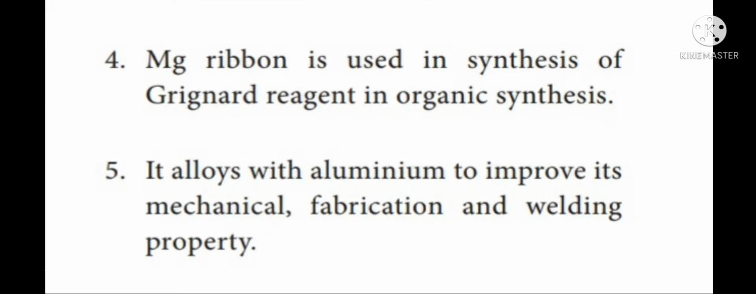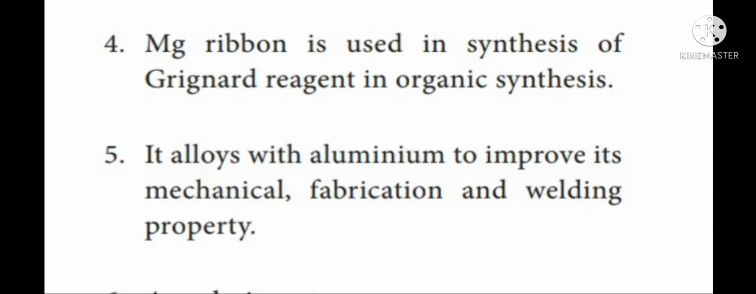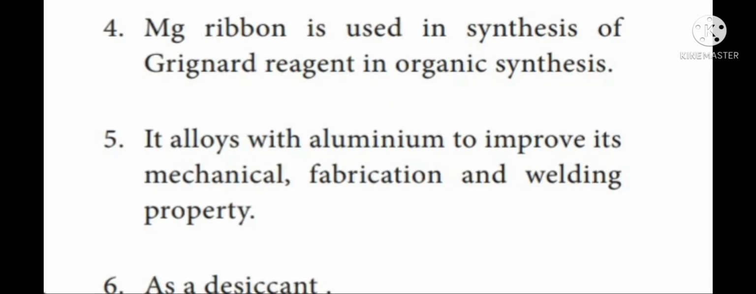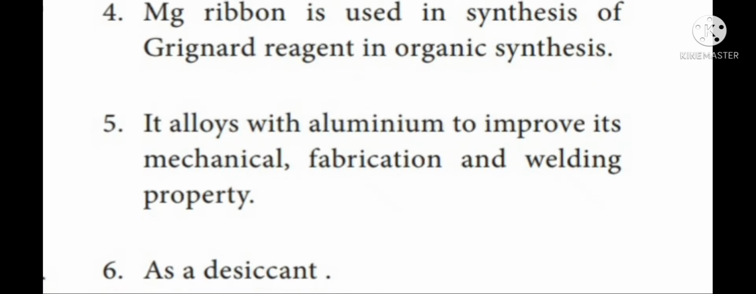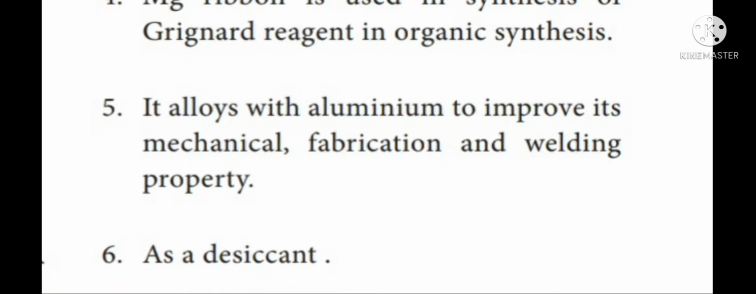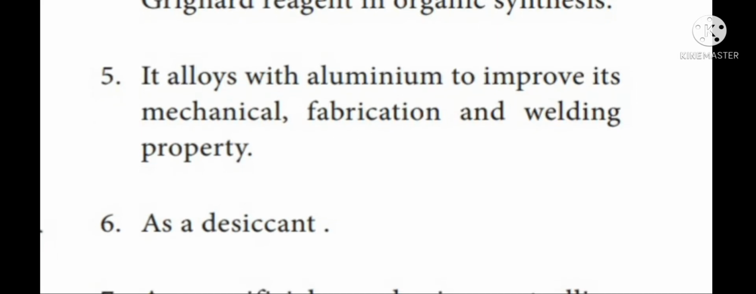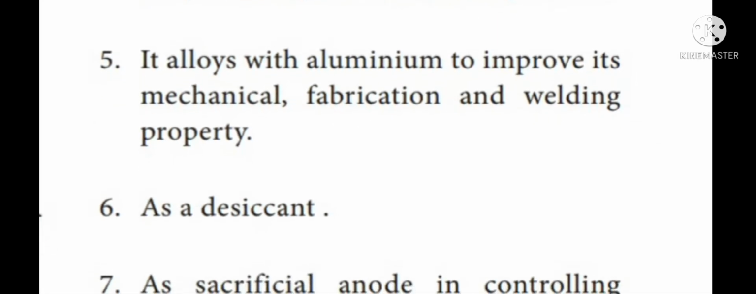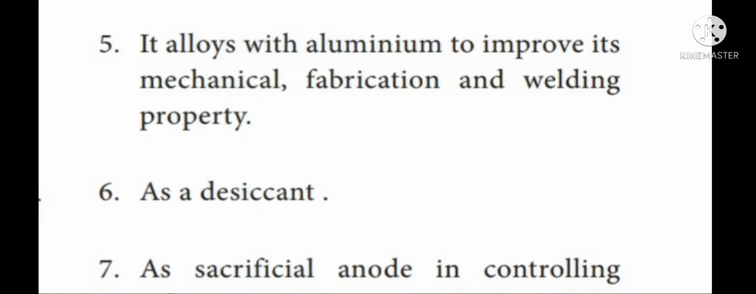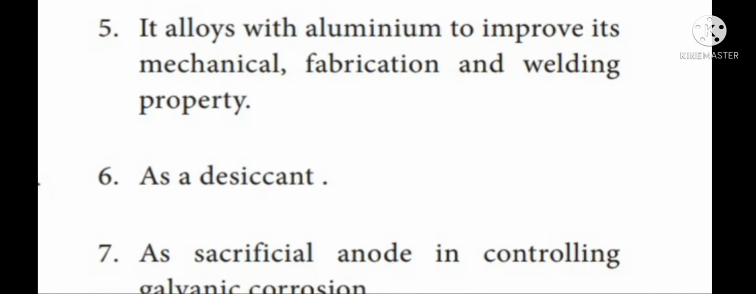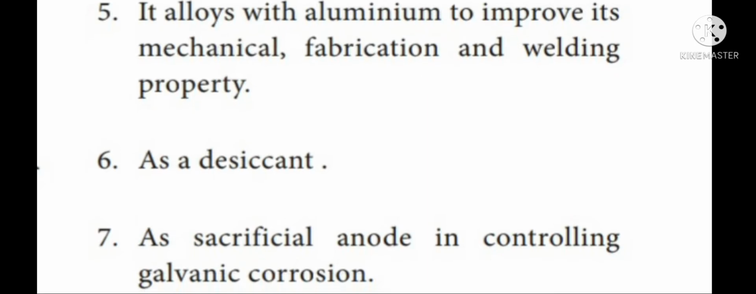RMgX. Magnesium is alloyed with aluminum to improve its mechanical fabrication and welding property. Magnesium is used as a desiccant. Finally, magnesium is used as a sacrificial anode in controlling galvanic corrosion.